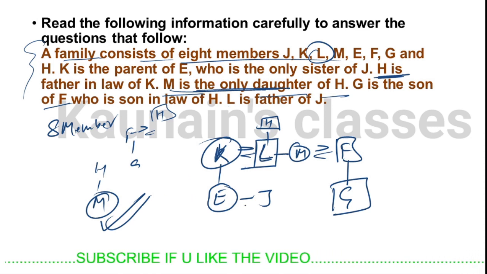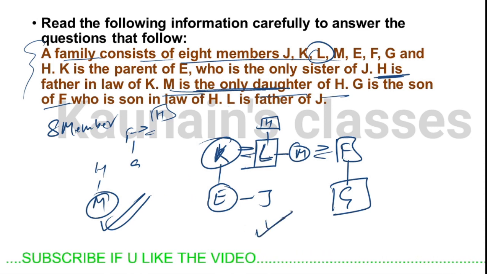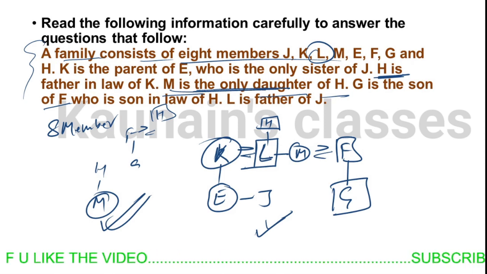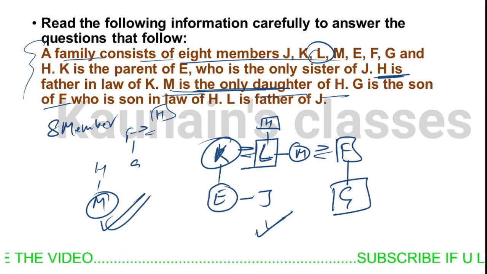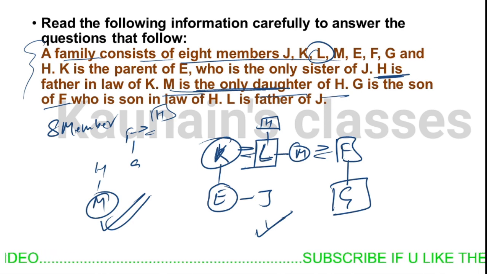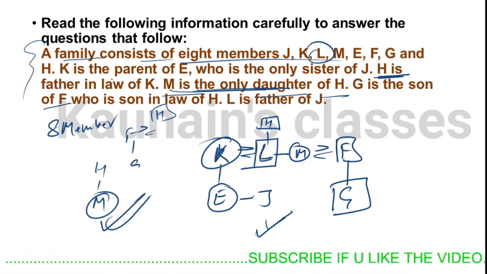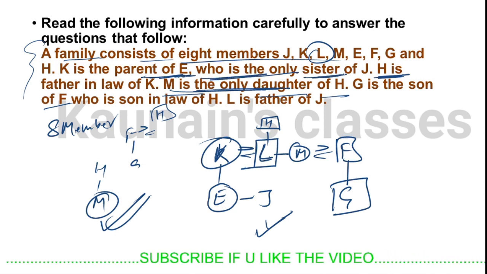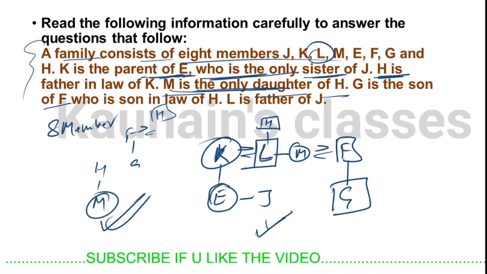So what's the gender of J here? Can anyone tell me what the gender of J is here? Look, the line in the question was K is the parent of E. E is the only sister of J. E is the only sister of J.